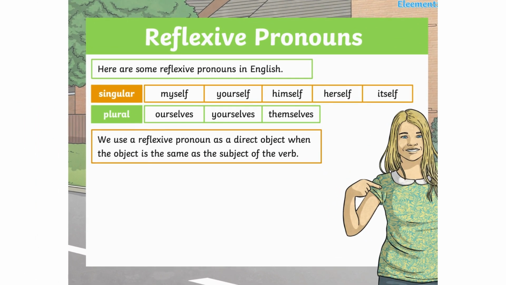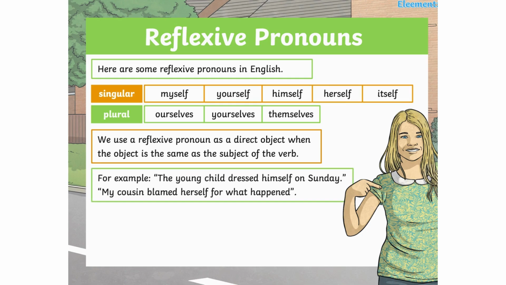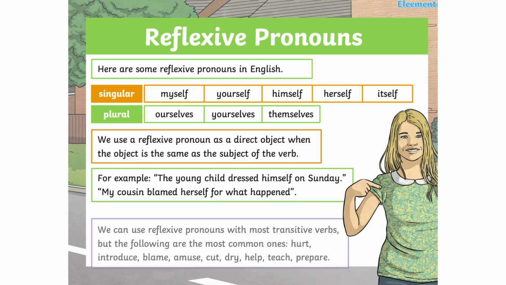We use a reflexive pronoun as a direct object when the object is the same as the subject of the verb. For example, the young child dressed himself on Sunday. My cousin blamed herself for what happened.